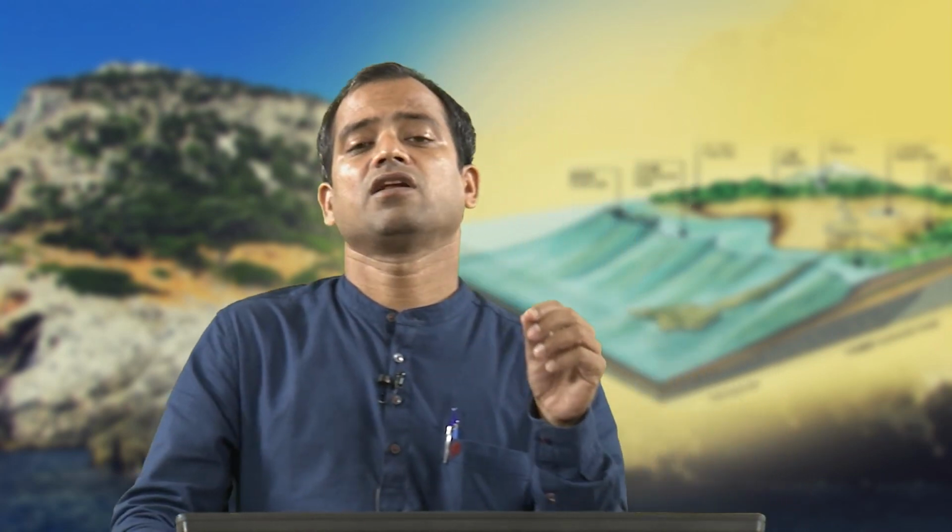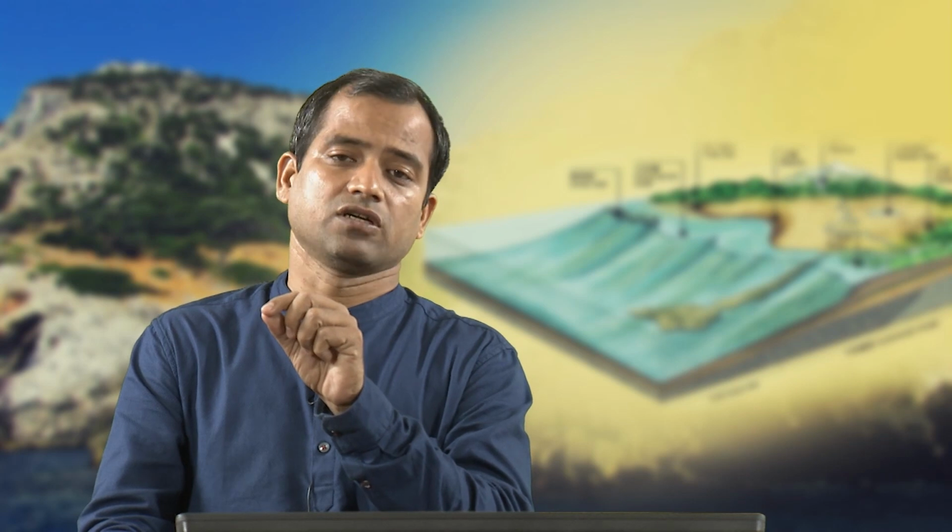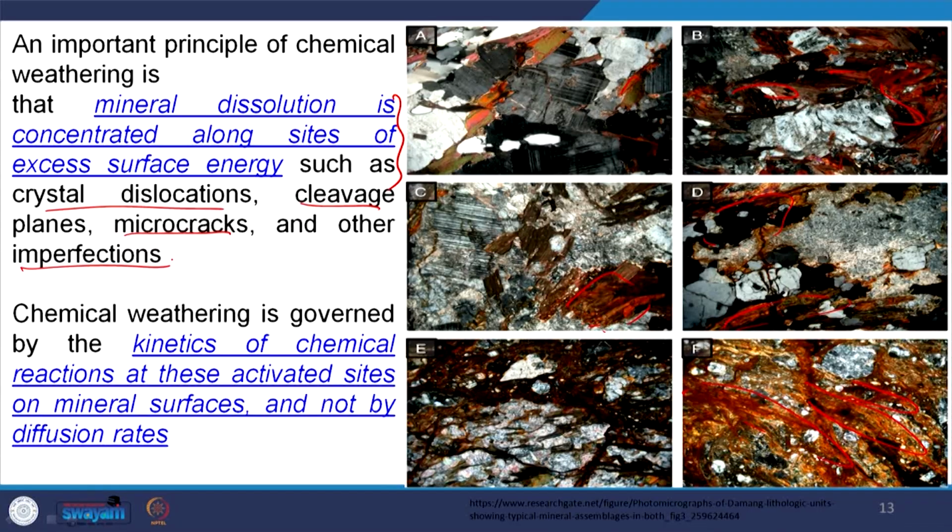If a mineral is placed in a chemically active environment, those sites will react fast to the chemical compounds, take part in the chemical reactions, and finally produce chemically weathered products. Chemical weathering is governed by the kinetics of these chemical reactions at these activated sites on the mineral surface, and not by diffusion rate. Those sites first take part in chemical reactions. Mostly the product of chemical weathering is clay.